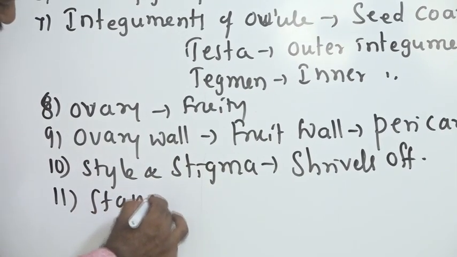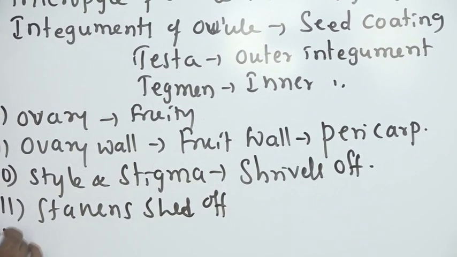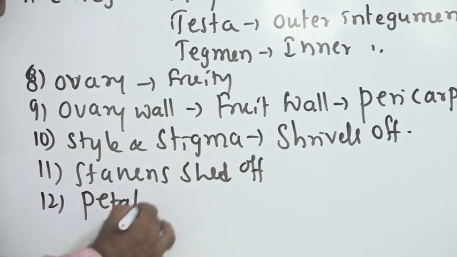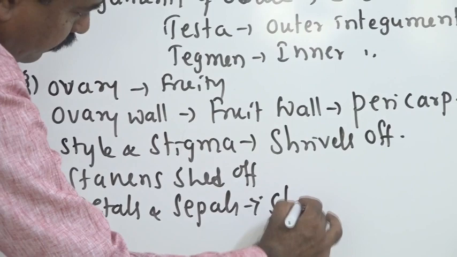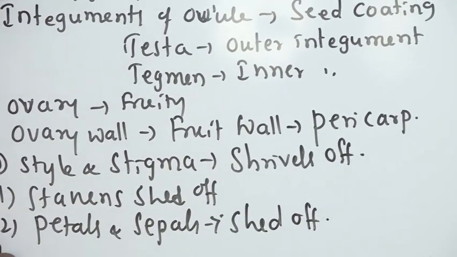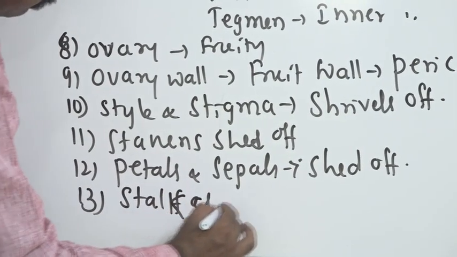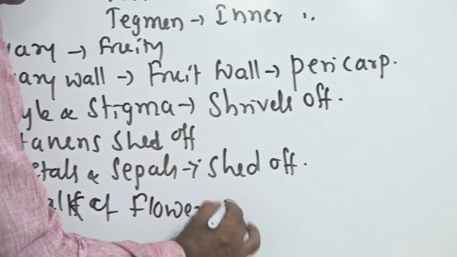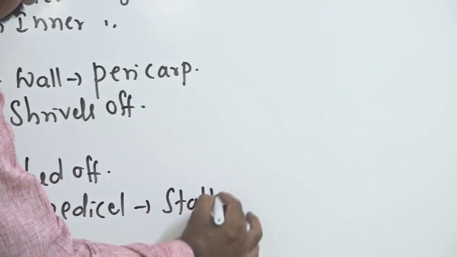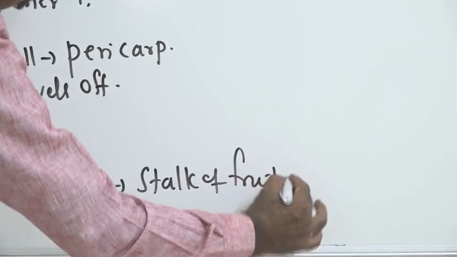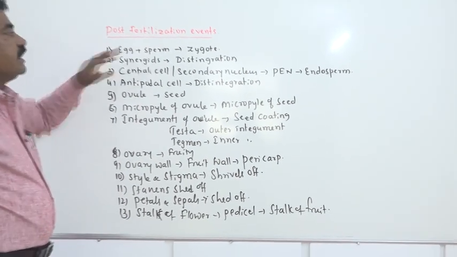Stamens shed off. Then petals and sepals shed off. Now the stalk of the flower, which we call the pedicel, becomes the stalk of the fruit. In such a way, after fertilization, all these important changes take place.